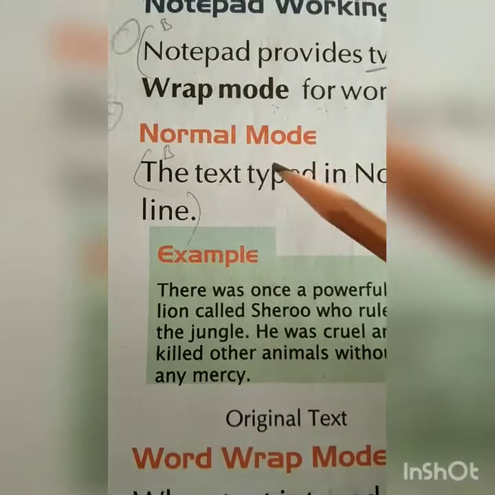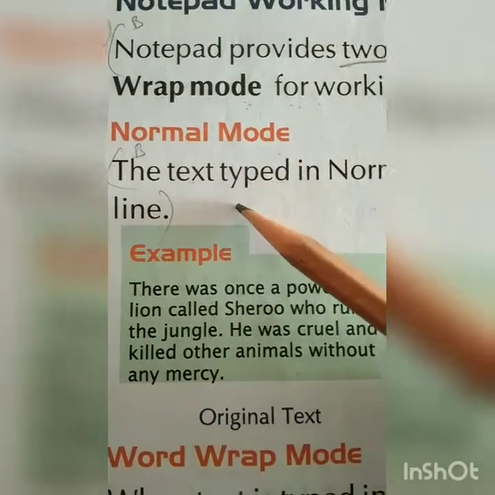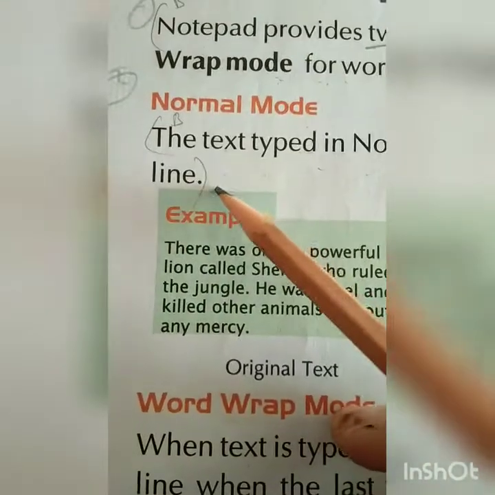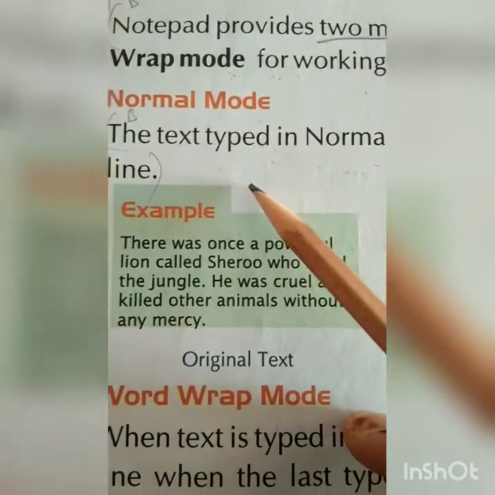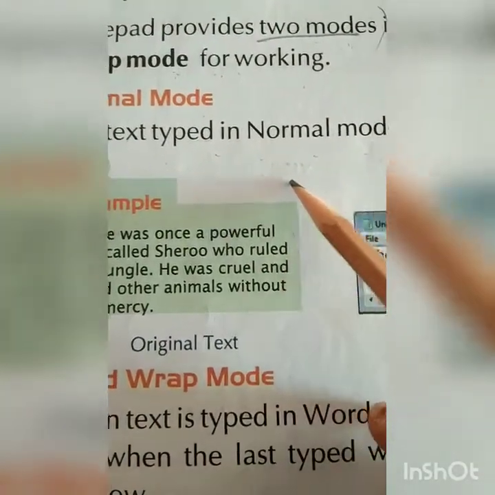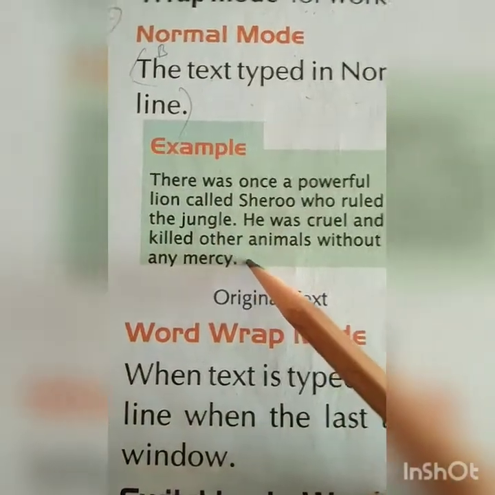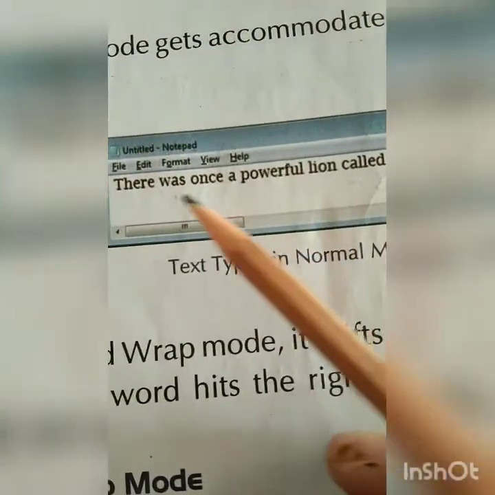Now first we will learn what the normal mode is. The text typed in normal mode gets accommodated in one line. It means in normal mode, when you start typing, it continues in this one line. Okay, see, this is the example you can see. So in one line it goes on typing, goes on typing.